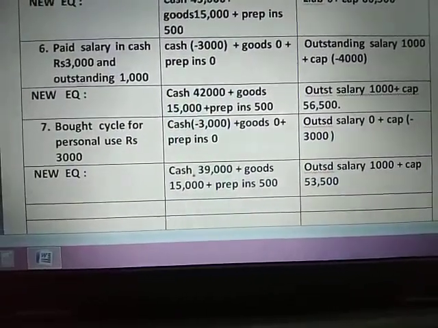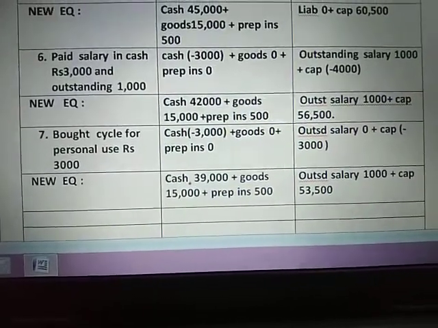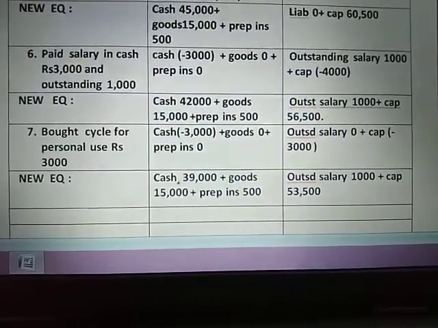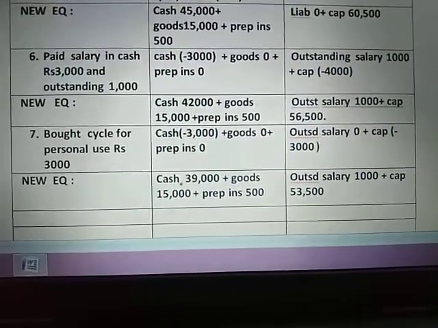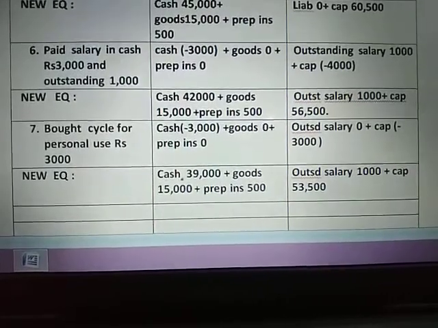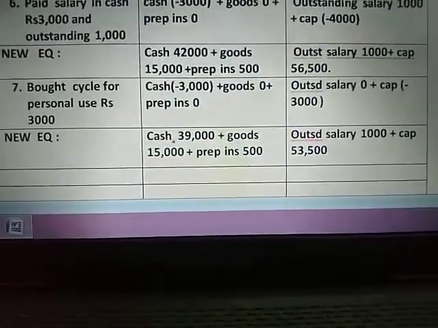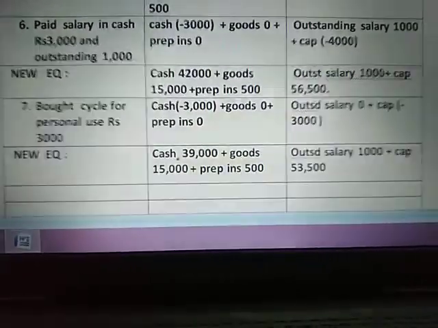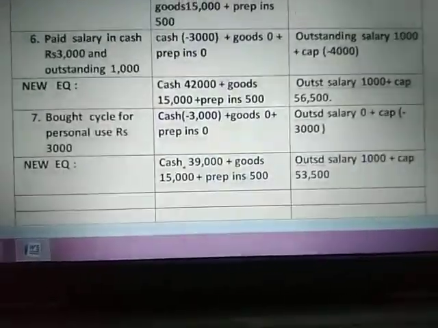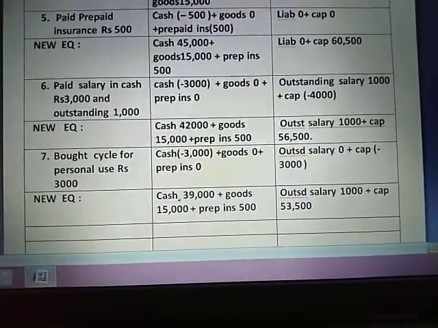Now next is number 7, bought cycle for personal use 3,000. So from cash I am deducting minus 3,000, goods 0, prepaid insurance 0, outstanding salary no effect, so 0, and in capital there will be a deduction of minus 3,000. Why? Because drawings is always deducted from capital. So this equation can also be treated as your final equation. This will be going in the balance sheet. That balance sheet you will make on your own, I am not discussing it again. So cash 39,000, goods 15,000, prepaid insurance 500, outstanding salary 1,000, capital 53,500.